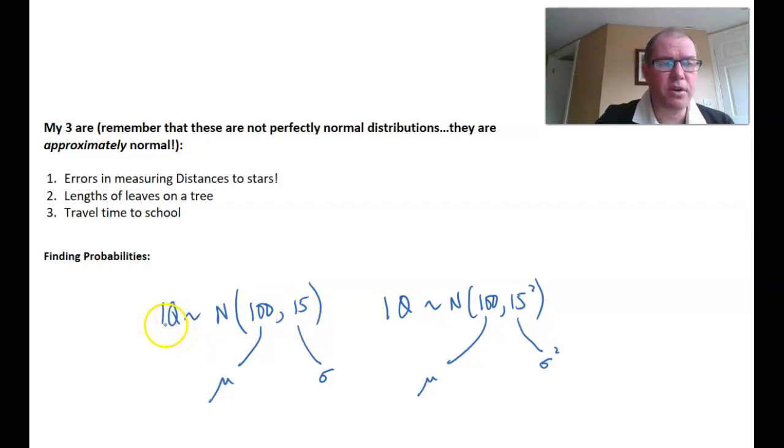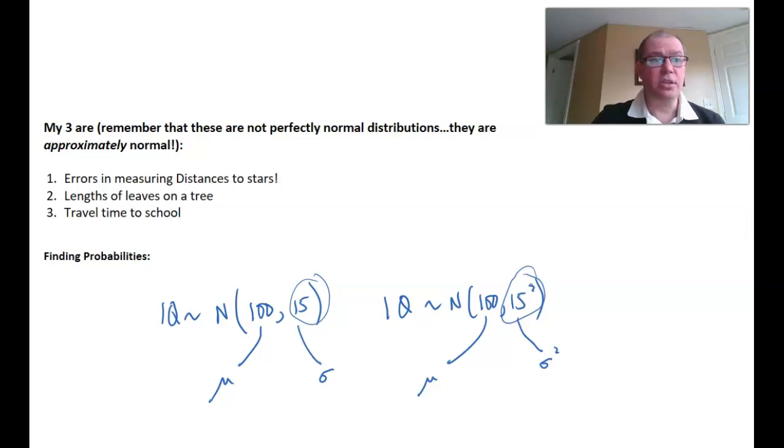Some textbooks refer to that like this: IQ follows a normal distribution with mean of 100 and standard deviation of 15, and some state it as IQ follows a normal distribution with a mean of 100 and variance sigma squared, where sigma squared is the variance, and they often write 15 squared there. So there's a difference in one text versus another. Some put the standard deviation there, and some put the square of that, the variance.